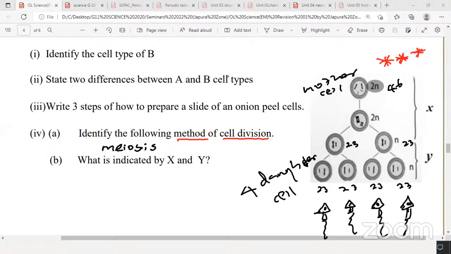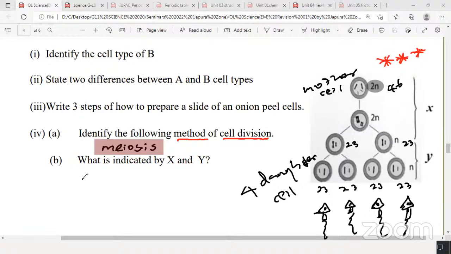Write, if you want, in your short note: meiosis occurs only during sexual reproduction. I mean, meiosis occurs only in the formation of gametes. That means sexual reproduction occurs by meiosis. Asexual reproduction occurs by mitosis, because in asexual only one parent is involved. No gametes are involved in asexual. Gametes are involved only in the sexual method. Therefore, this is meiosis or meiotic division.